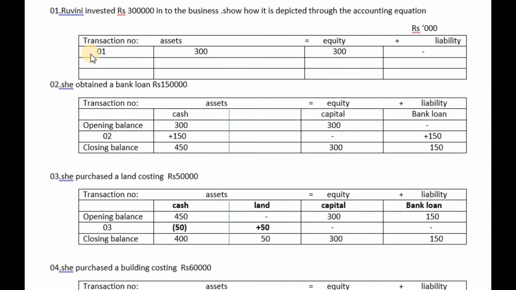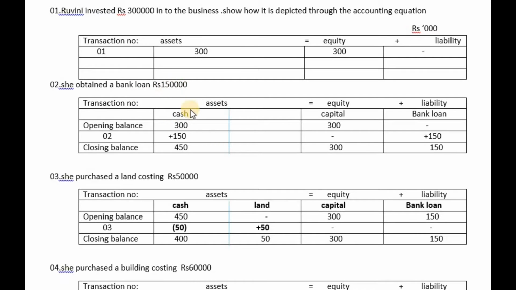Due to this first transaction, the asset, which is cash, increased by 300,000, and equity increased by 300,000. There is no liability. Here I mentioned rupees in thousands. So the total closing balance is assets 300,000 and equity 300,000. There is no external liability in the business. Right. Now look at the second transaction. She obtained a bank loan of 150,000.